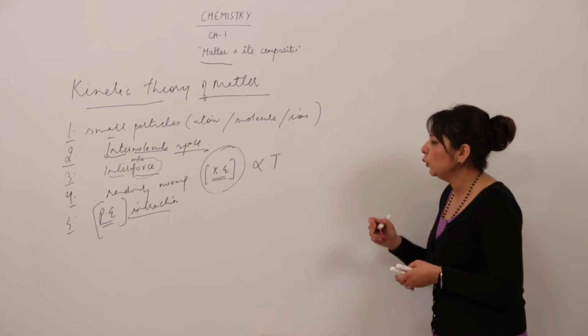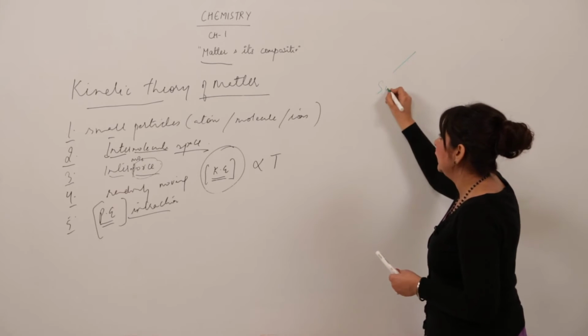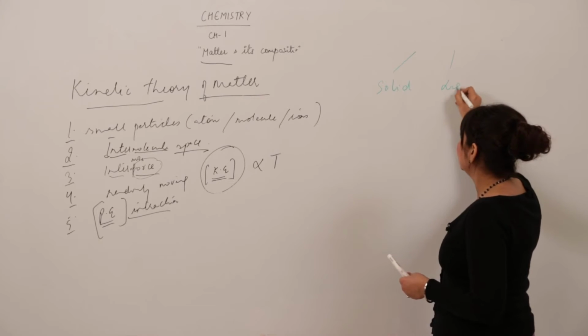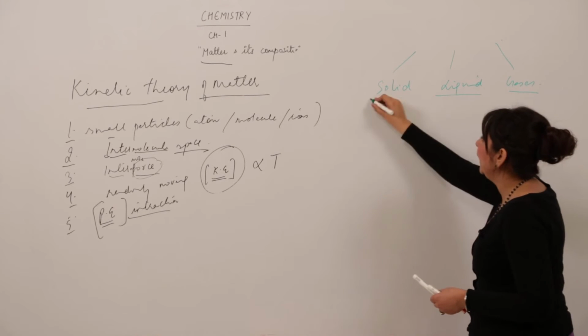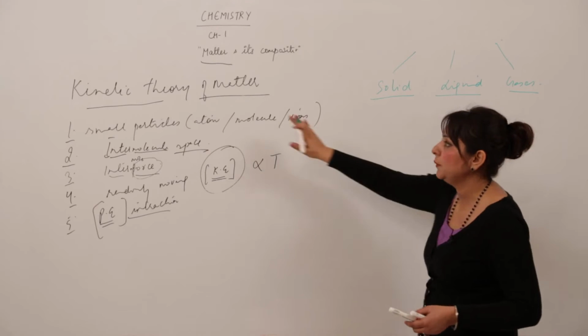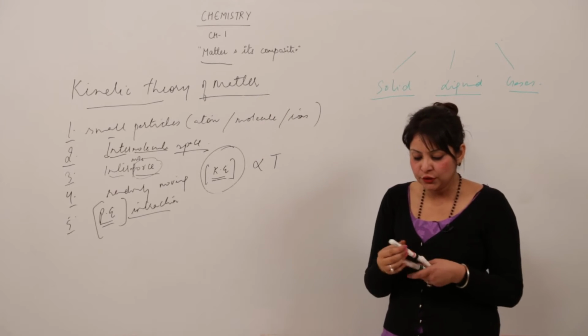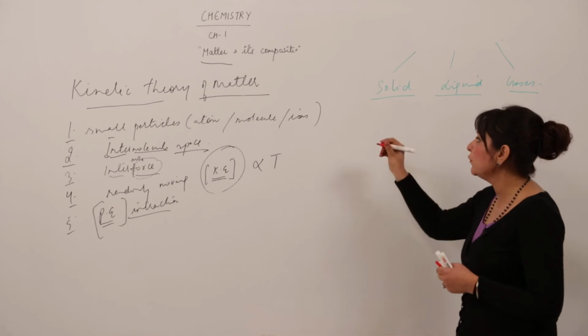Now, as we know, matter exists in three states: solid, liquid and gas. How can we explain the physical nature of solid, liquid and gas on the basis of the kinetic theory of matter? Now I am telling you the explanation of solid, liquid and gas on the basis of the kinetic theory of matter.